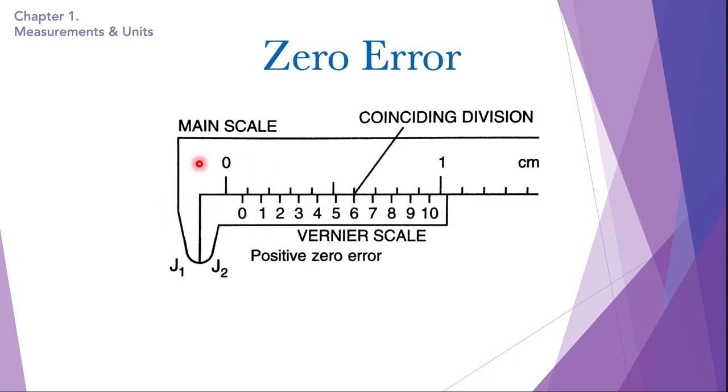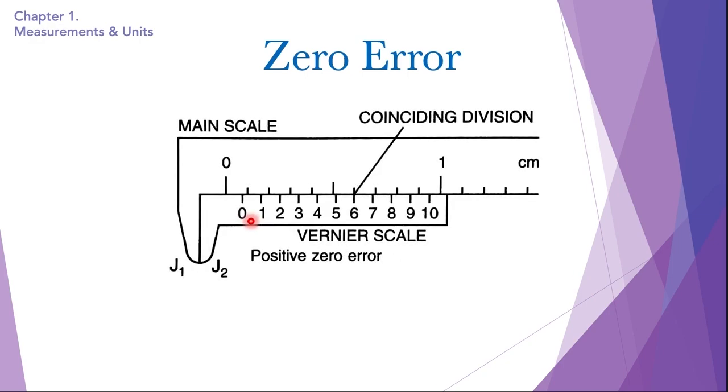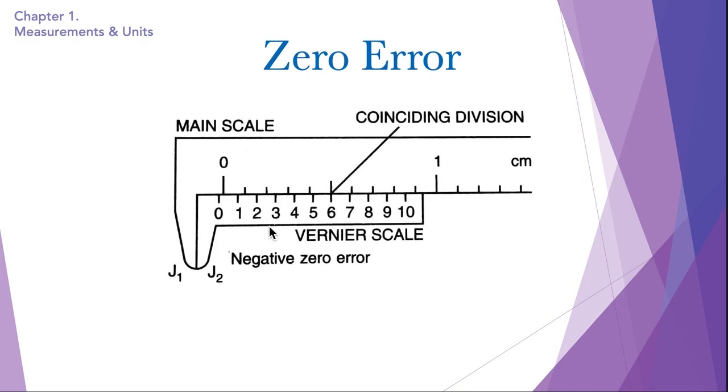In order to measure using this zero error vernier calipers, we would have to know the zero error, and then we're going to find out how to measure accurately with this vernier calipers despite it having a zero error. So there are two types of zero error. One is a positive zero error and the other is a negative zero error. The positive zero error is when the zero on the vernier scale is to the right side of the zero of the main scale. And a negative zero error is when the vernier scale zero is to the left side of the zero of the main scale.